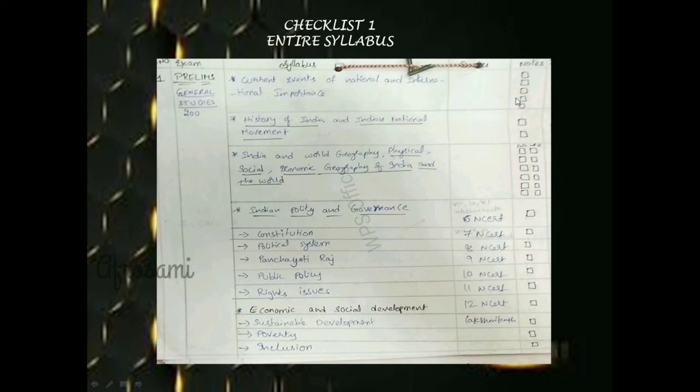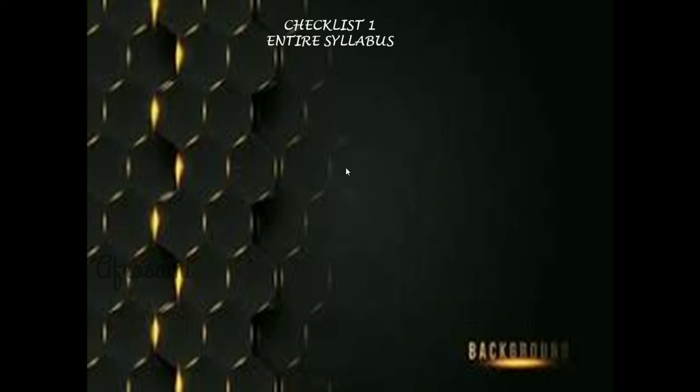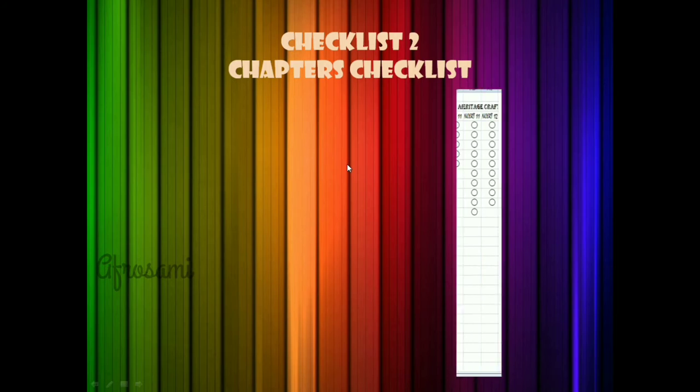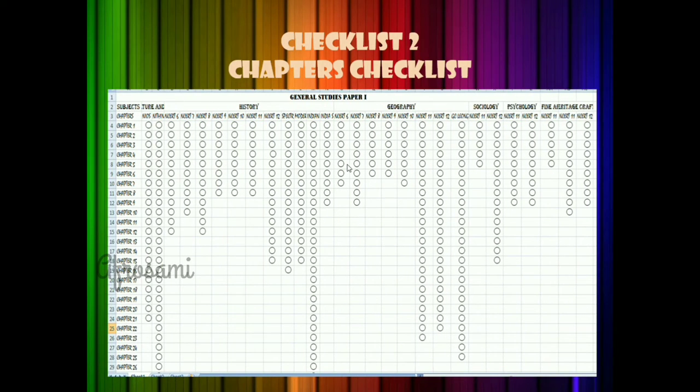If I complete the notes for these chapters, I'll give a tick mark in the boxes. Then I can know what main topics I have left in the syllabus.